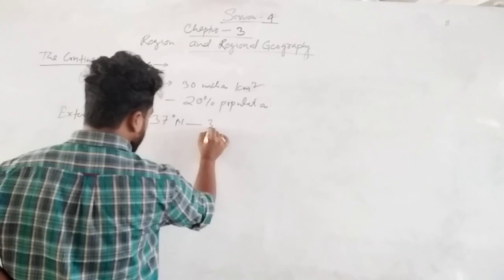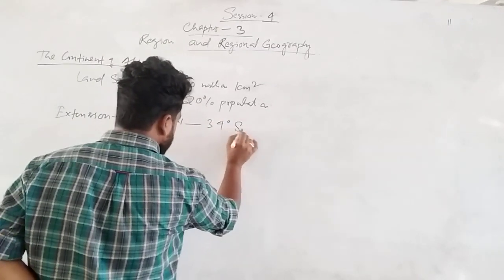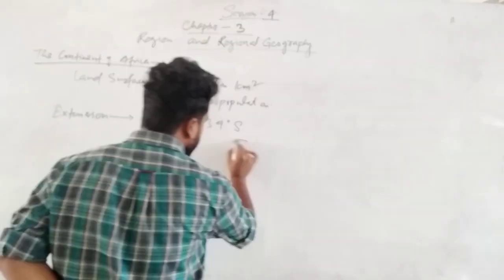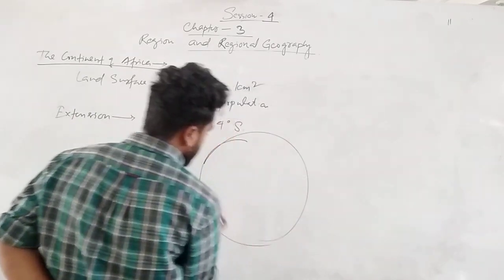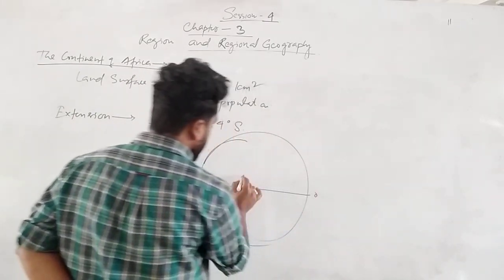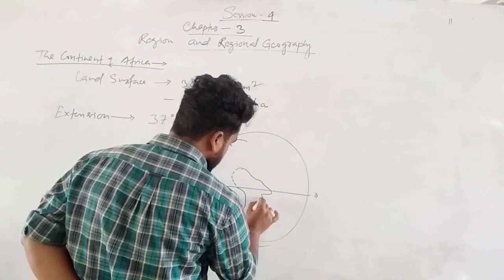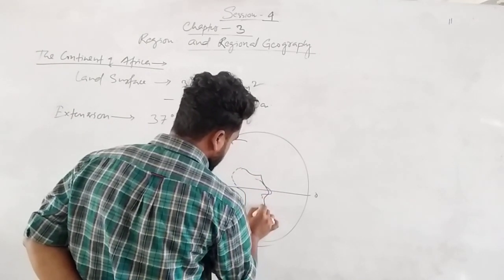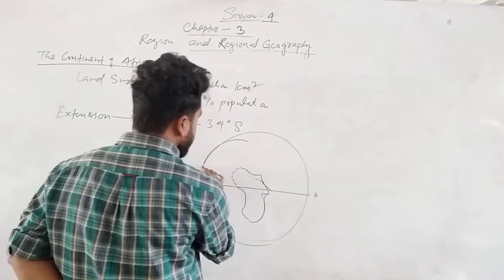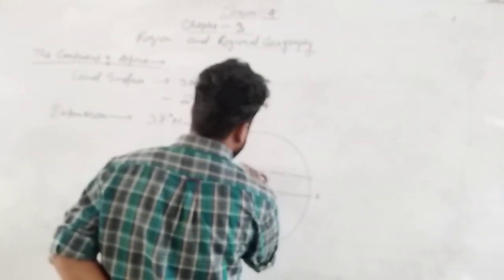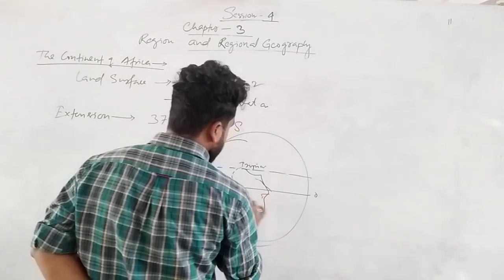37° north to 34° south, because we know that this is the world, this is the equator. From the equator, that means this is the tropical region, passing through the equator.